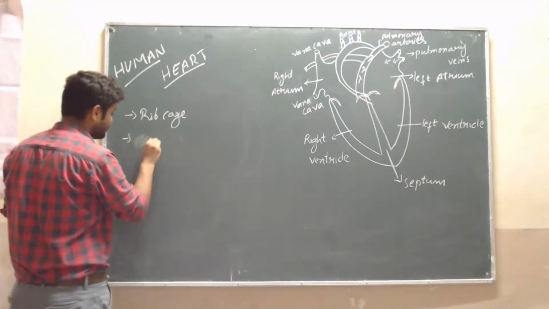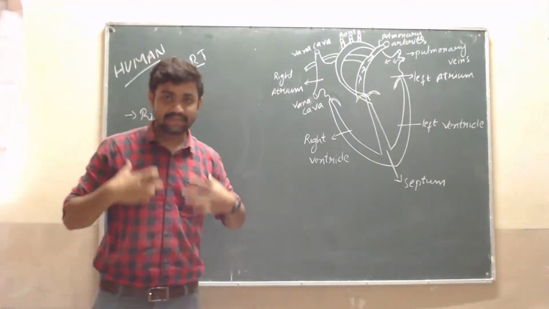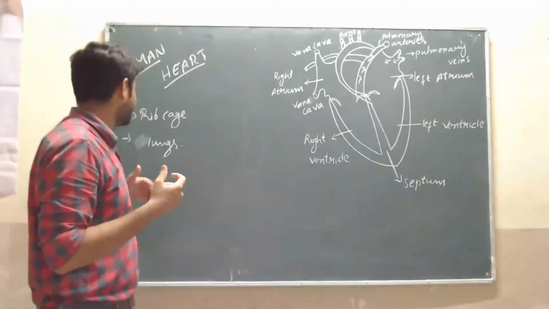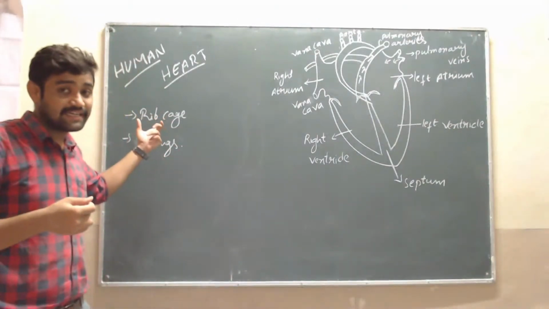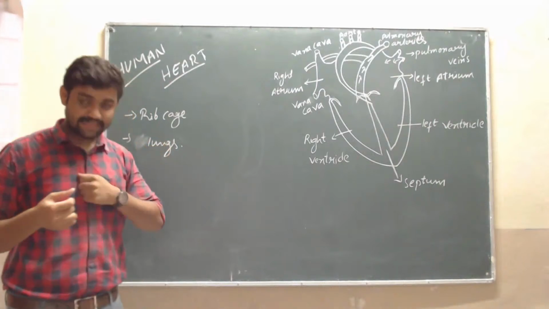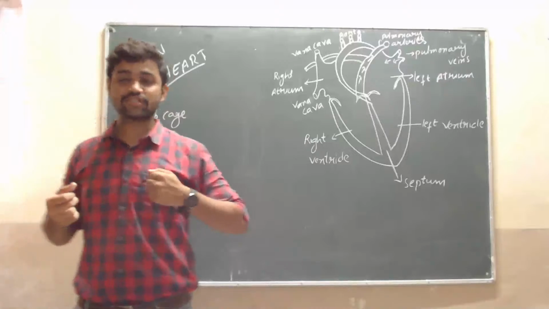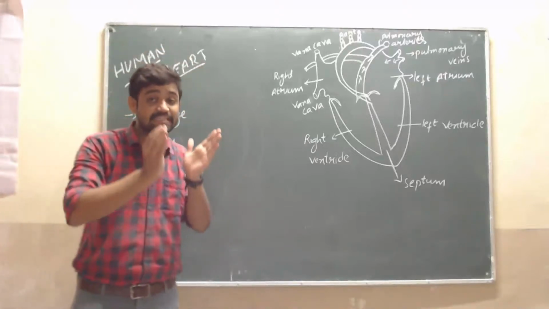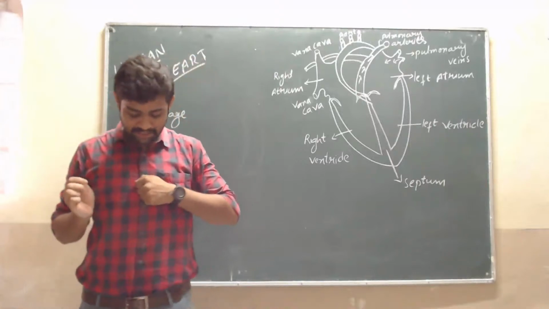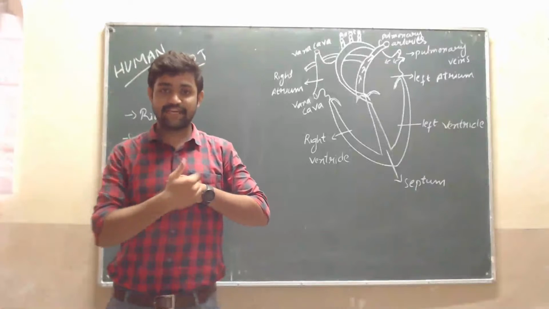Sorry, between the lungs. In the next video I will explain you about the lungs, the respiratory system. But the heart is situated at the center between the lungs. See here, here the heart is situated. Yes, it is exactly at the center, but it is just tilted over to the left side. See here, this is the heart, just tilted over to the left side.